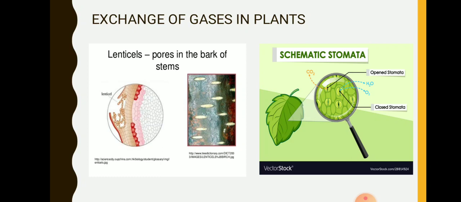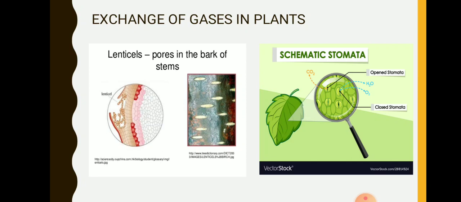There are also some other minute openings present on the stems and fruits of some plants, which are known as lenticels. You can see in the diagram on the slide which is shared, they are pores in the bark of the stem which help in exchange of gases. It takes up oxygen which is present in the soil particles, or when the gardener loosens the soil, at that time these minute openings help the gas to be exchanged with the environment. So this oxygen then enters the root. Similarly, carbon dioxide moves out through the root hairs into the soil. So this is how the two structures, stomata and lenticels, help in the exchange of gases in plants.